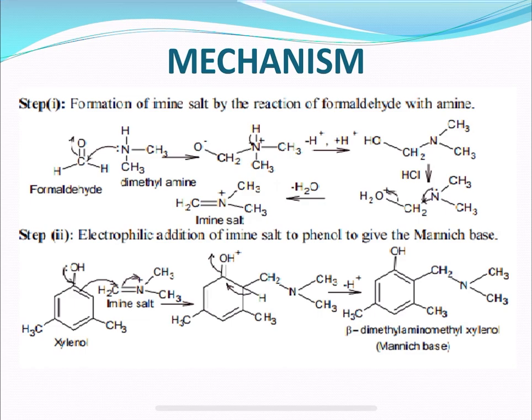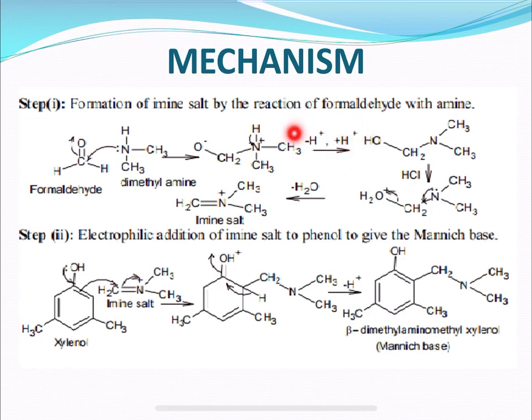As I said, the Mannich reaction mechanism begins with the formation of an iminium ion from the reaction between formaldehyde and the amine. Here, if you observe, the lone pair of electrons present on nitrogen is going to make a bond with the carbon of formaldehyde, thereby giving this product.